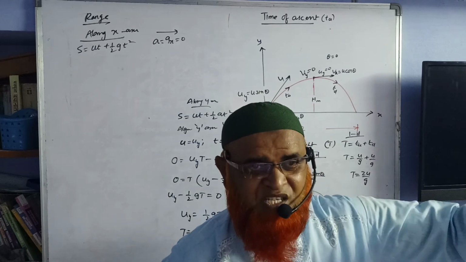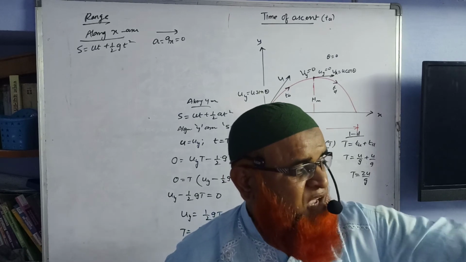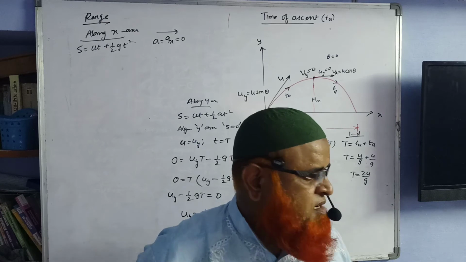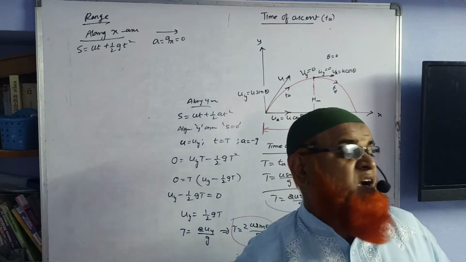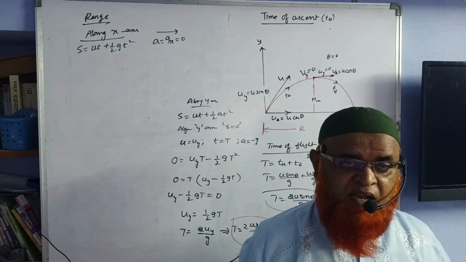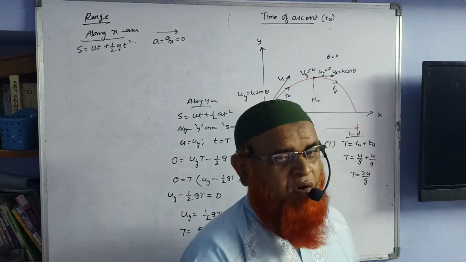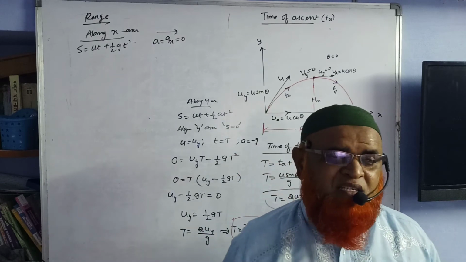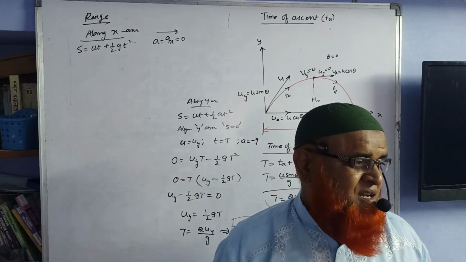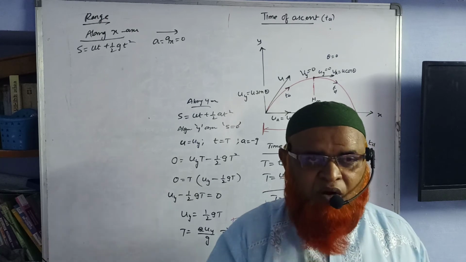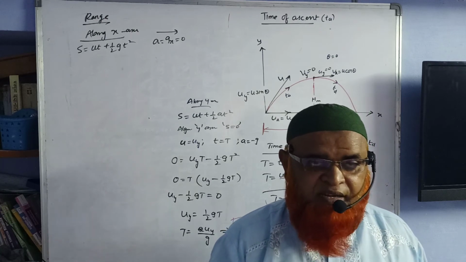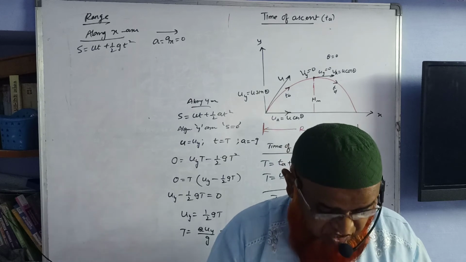If it acts in this direction, then you would have kept a weighing machine on the wall and touched your trunk like this to find your weight. Are you doing like that? Are you keeping the weighing machine at the side of the wall and touching your trunk like this to feel your weight? No, not possible. So what are you going to do? To see your weight, you keep the weighing machine downwards.